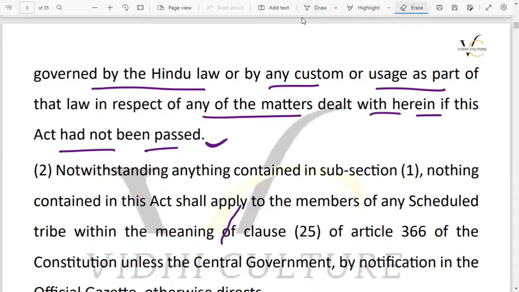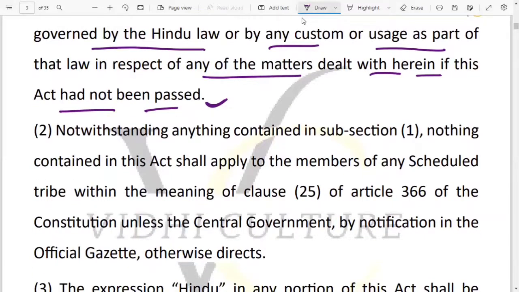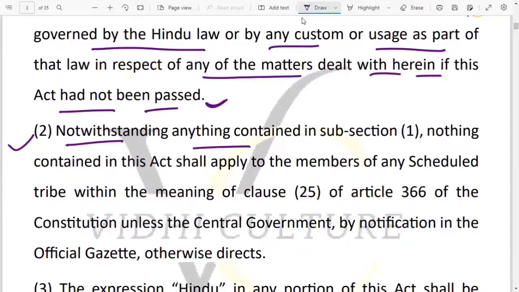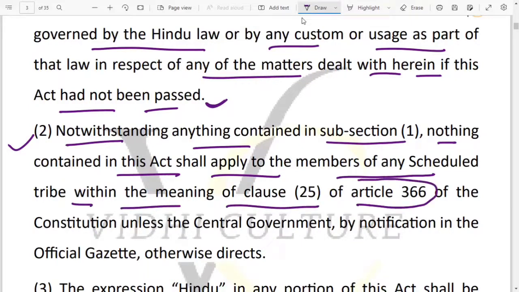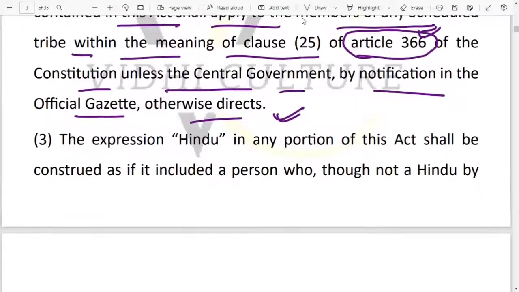Then another important point, which we have already discussed, is the exception given under subsection 2: notwithstanding anything contained in subsection 1, nothing contained in this Act shall apply to the members of any scheduled tribe within the meaning of clause 25 of Article 366 of the Constitution, as I have told you, unless the Central Government, by notification in the Official Gazette, otherwise directs. If the Central Government says otherwise, then definitely it will be applicable, otherwise it is not applicable on the scheduled tribes mentioned under 366. So it will not be applicable on them, there is an exception here.